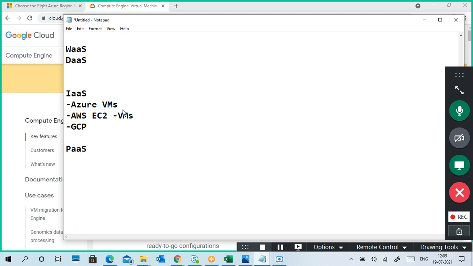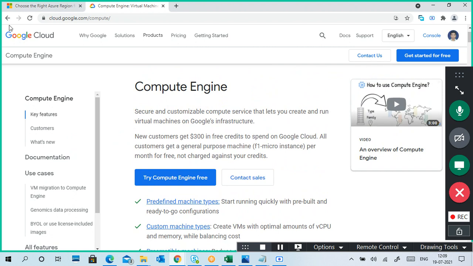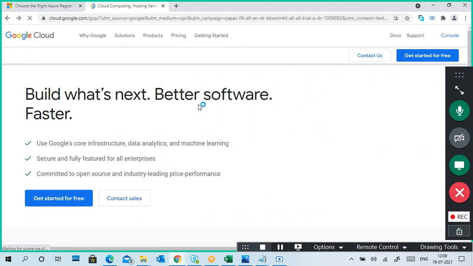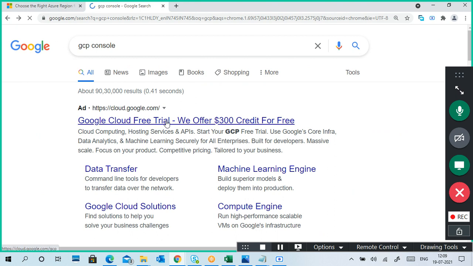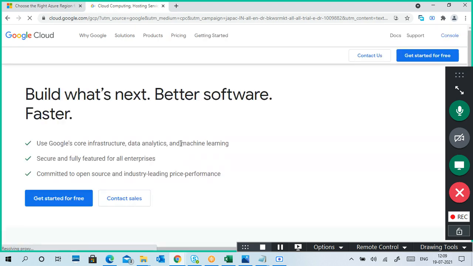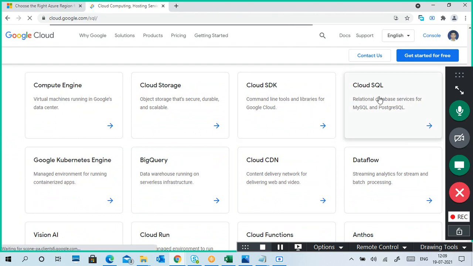Platform as a service. What is platform as a service? For example, I'll go back once again. I want to create some application, or maybe I want to create some database. For example, this is SQL. Can you see this is SQL?